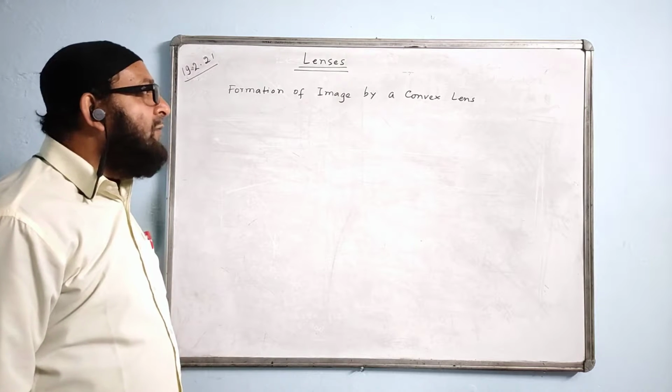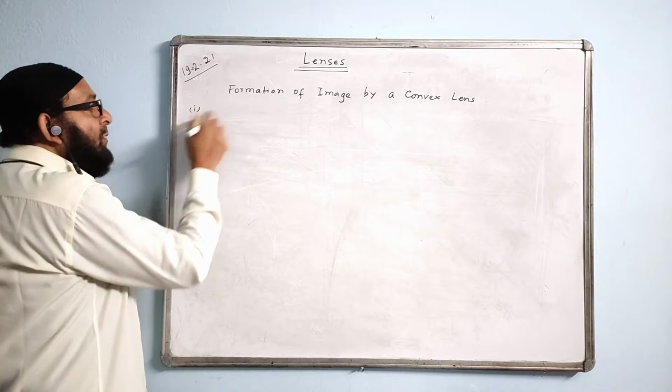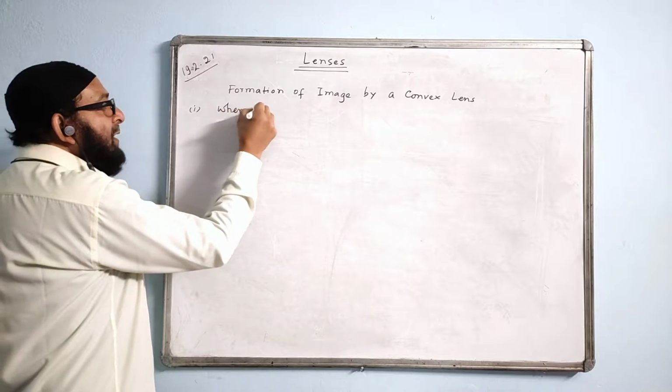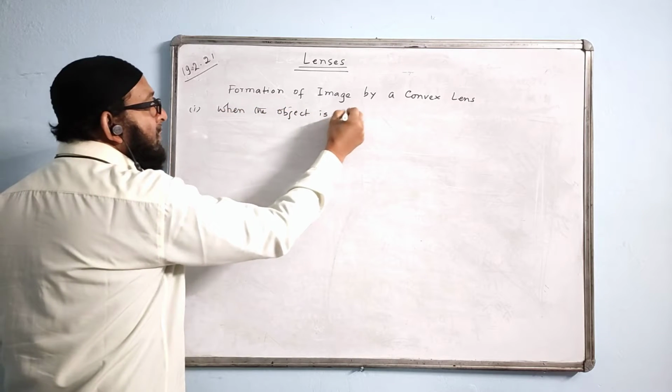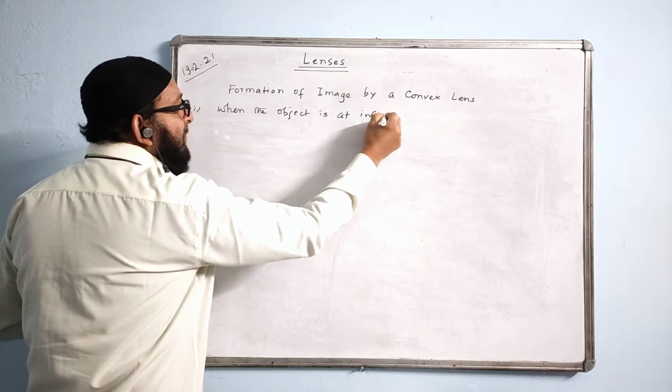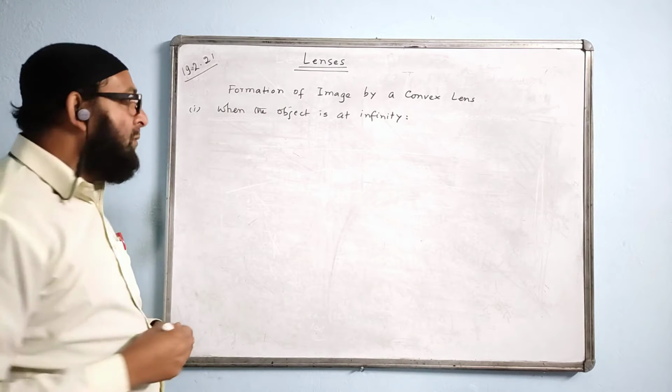Formation of image by a convex lens. There are cases under this. Case 1: when the object is at infinity. The first case, when the object is at infinity, then we see where the image is formed.